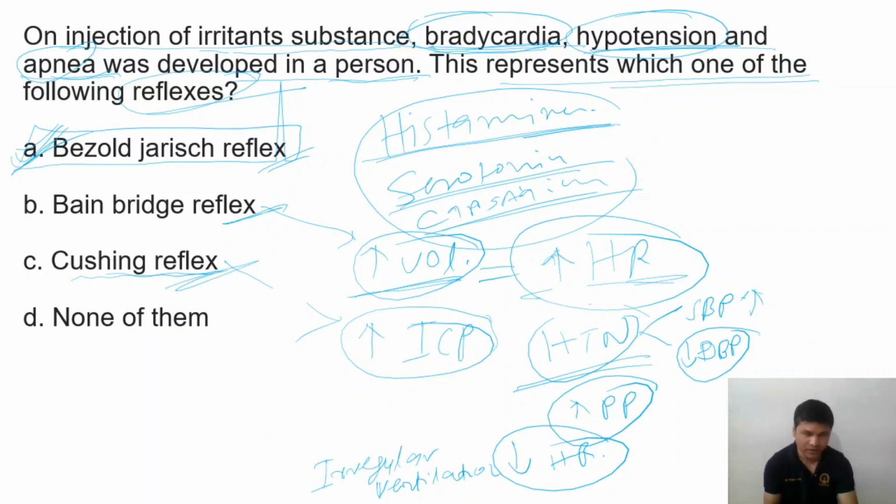Then the Cushing reflex: this is increased intracranial pressure. In response to that, there is hypertension and decreased heart rate. Heart rate will decrease, and pressure will increase, the systolic blood pressure will increase and the diastolic blood pressure will decrease.